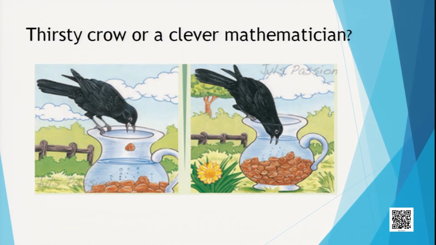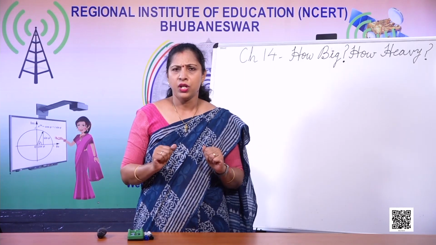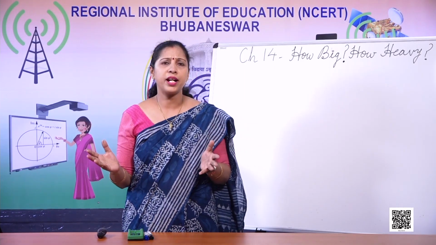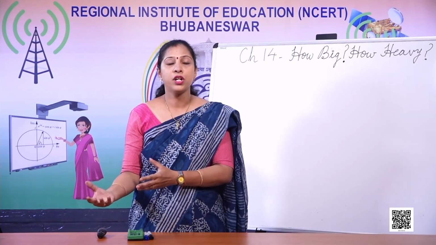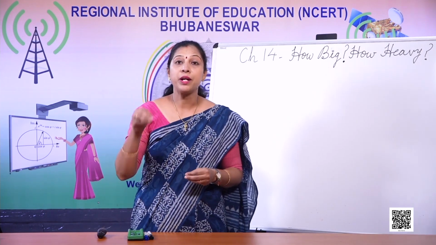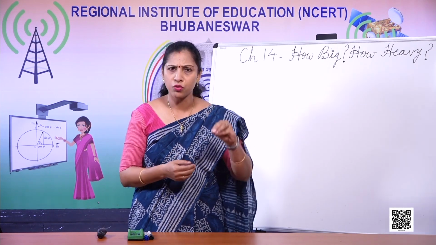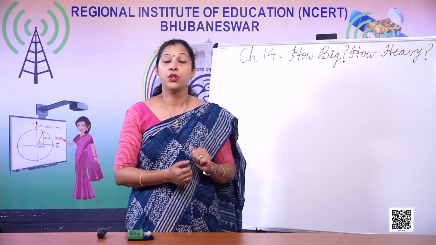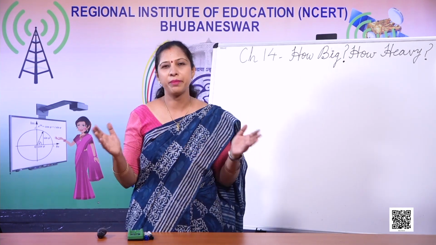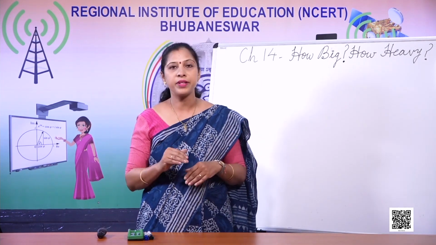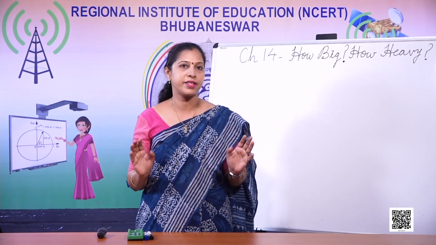My story is something different. He just wanted to experiment. So when he saw that there is a pot with water and pebbles lying on the side, what he did was pick up the pebbles and see, with one pebble, how much water is rising, with two pebbles, how much water is rising. That is the way he calculated and flew away. Somebody must have seen this and termed the crow a very clever thirsty crow. It was not thirsty actually.